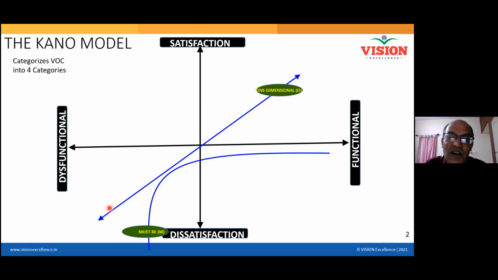Okay, so this is one example only that I said. This is what is called one-dimensional. So the first one is the must-be feature. The second one is one-dimensional. What is one-dimensional? One-dimensional is nothing but the more you get it, the more you will be happy. Okay, so this is one-dimensional.